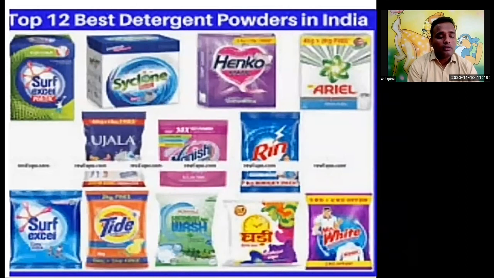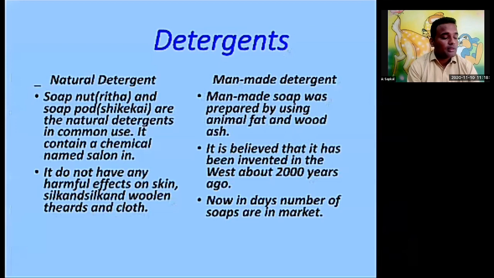Okay, now next slide, sir. Why has this detergent been used on clothes, and how do they work? Okay, so the detergent powder has one ability, that is surface activity. What is surface activity? To explain surface activity, there is an experiment given. For that experiment, you need a clean glass, water, oil, and detergent.